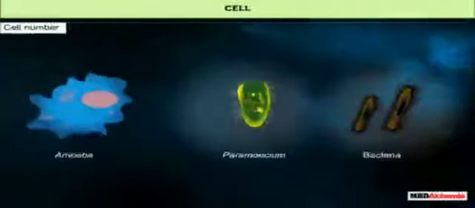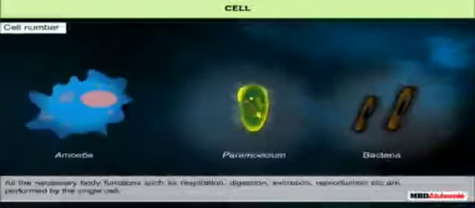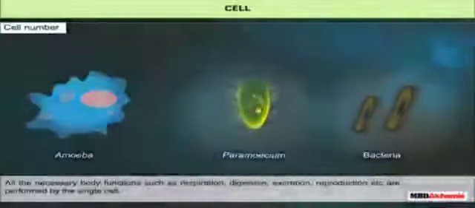Cell number. The number of cells is different in different organisms. The organisms that are made up of single cell are called unicellular organisms. For example, amoeba, paramecium, bacteria, etc. All the necessary body functions such as respiration, digestion, excretion, reproduction, etc. are performed by the single cell.